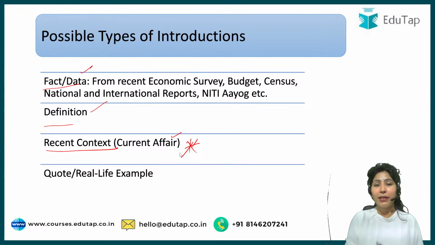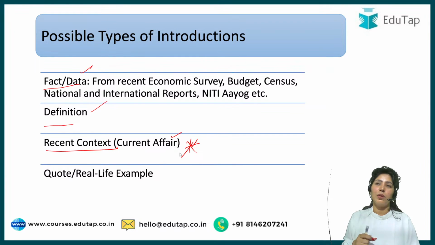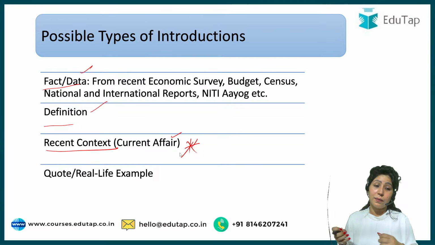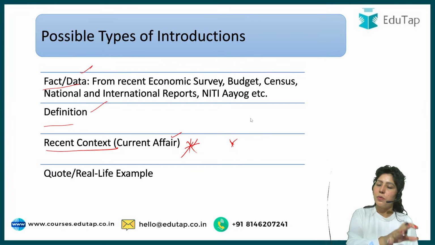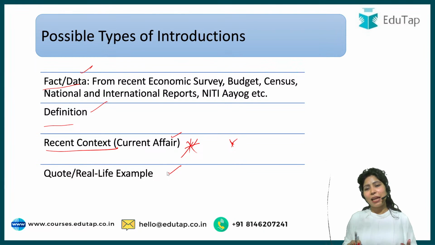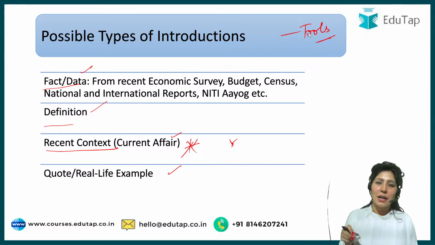Here you have brownie points because for your phase one also you've been reading a lot of current affairs. I'm sure you remember India's exact rank on at least 50 indices. You know the score of India on many reports, or rank of India, or what is the perception about India. So there is something that you have a catch as compared to other aspirants. So yes, your objective paper knowledge or phase one knowledge is going to help you a lot here. Or what you can do is quote some real life example. And again, these four are types of introductions. These are basically tools that we've given you, what you can put in your introduction.